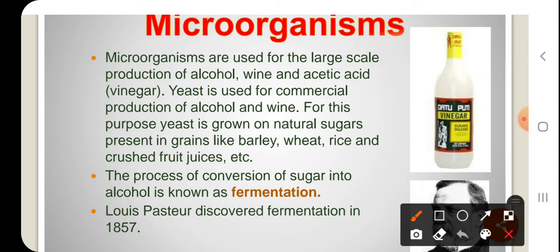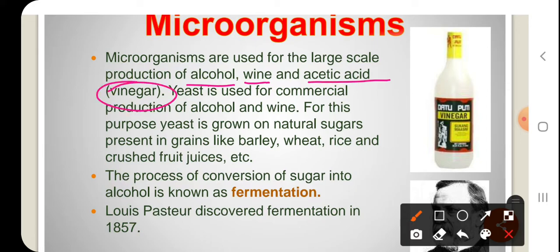Okay, so in commercial use, in normal use we call them bakeries, but in the commercial case, in large scale industries, microorganisms are used to prepare alcohol, wine, and acetic acid, that is, vinegar.